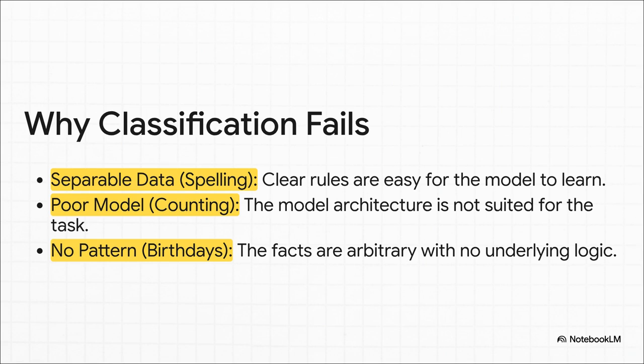All right, this is where it gets really interesting. And we can visualize this using the ideas from Figure 1 in the paper. There are basically three ways this simple yes-no classification can go wrong. First, you've got separable data. Think of this like spelling. There are clear rules, right? I before E except after C. It's a pattern a model can learn pretty easily. Second, you might just have a poor model. This is like using the wrong tool for the job. You wouldn't use a hammer to drive a screw. Same idea here. Maybe the model just isn't built to understand something like counting letters in a word. But the third one, this is the big one for hallucinations, no pattern. Think about birthdays or historical dates. There's no deep logical pattern to learn. It's just a random fact. You either know it or you don't. And that's where things get tricky for a statistical model.